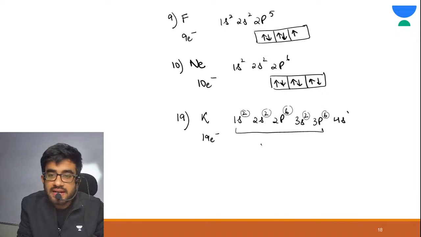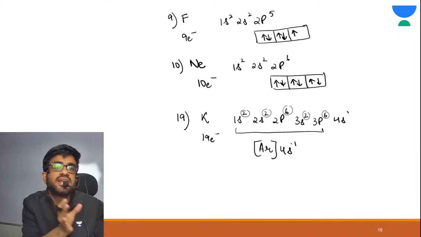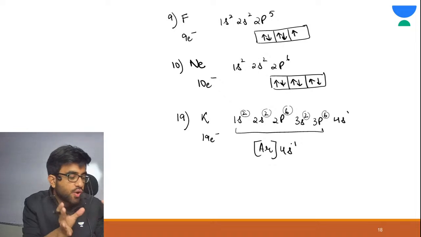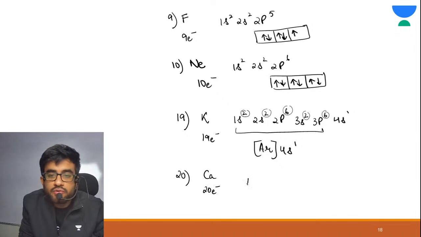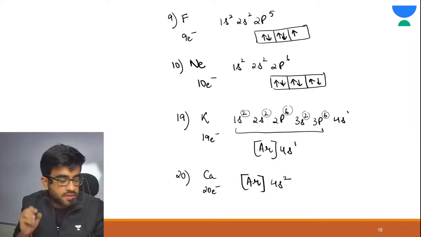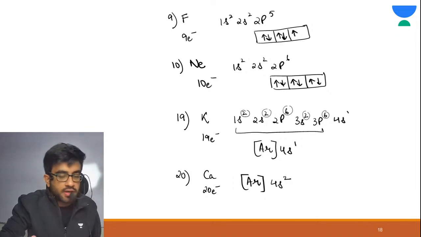So we can write it as argon 4s1. It means you can always take the nearest noble gas. Now 20 is your calcium, 20 electrons. We can write argon, meaning you have filled 18 electrons, and this will be 4s2. Got it?